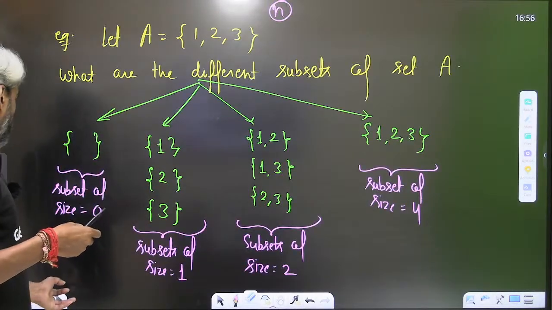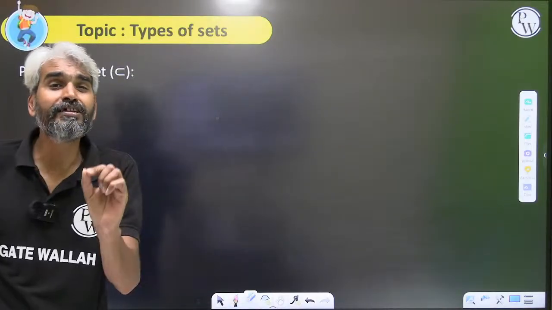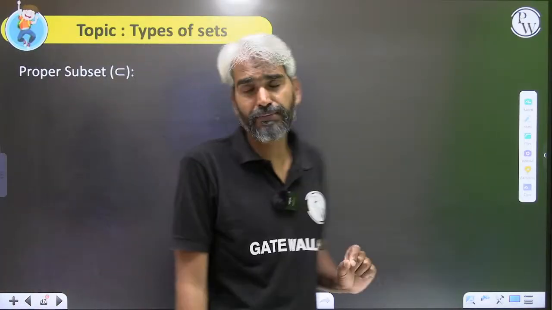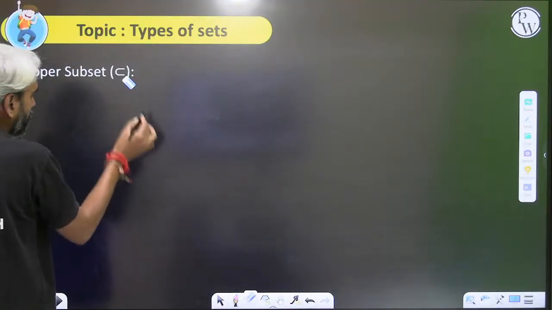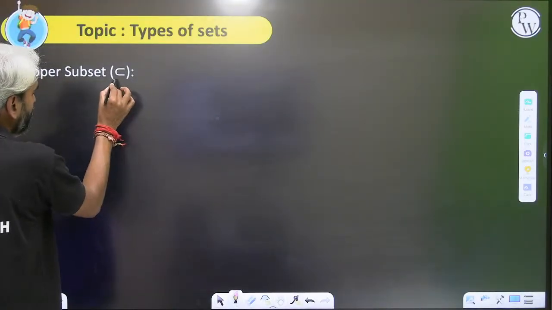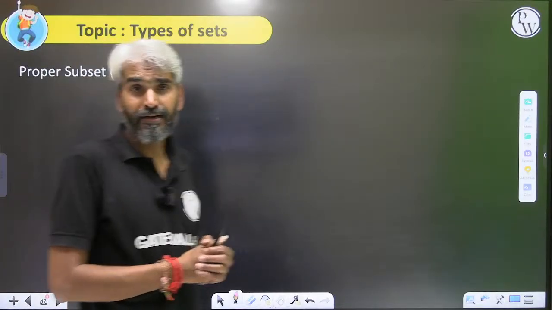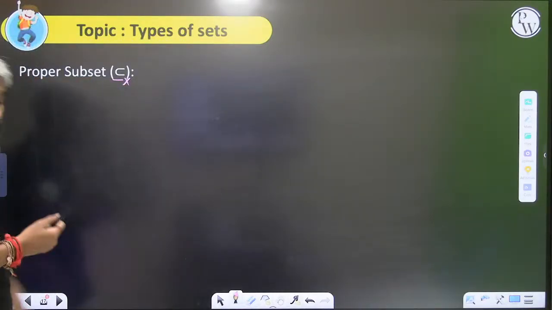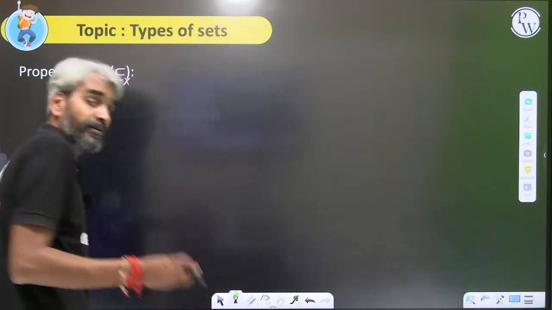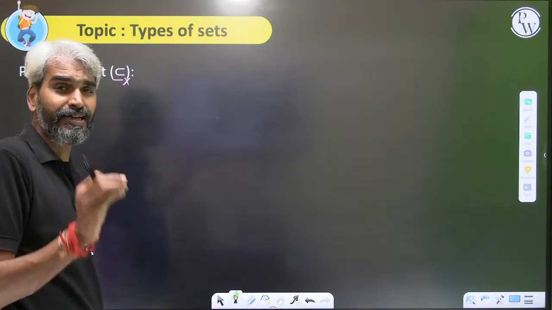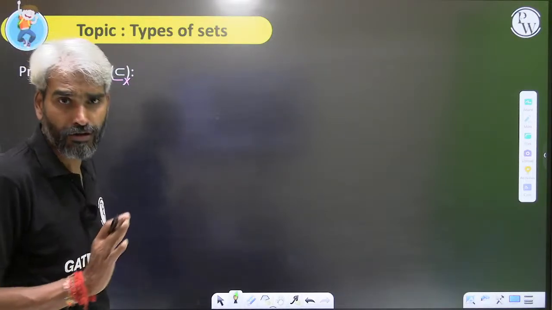But in a proper subset, what will happen? In a proper subset, the equality condition is not allowed. You can see that we have not mentioned the equality sign with the subset symbol. So what do I mean by proper subset? For a set A, except the set A itself, all other subsets of set A will be called proper subsets of A.